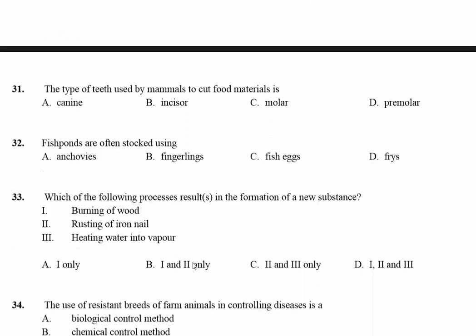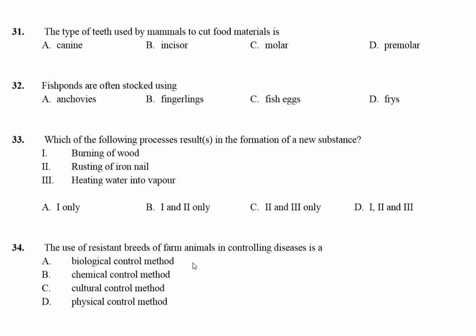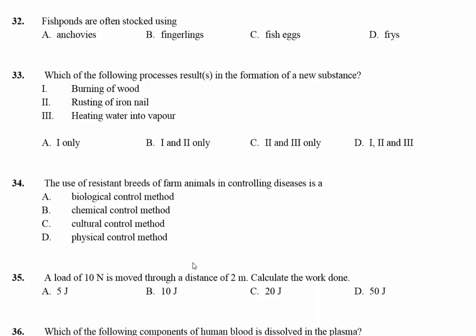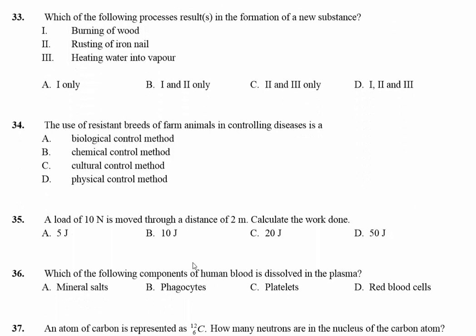33. Which of the following processes results in the formation of new substance? Burning of wood and rusting of iron. So I and II. The answer is B. 34. The use of resistant breeds of farm animals in controlling disease is a biological control method.